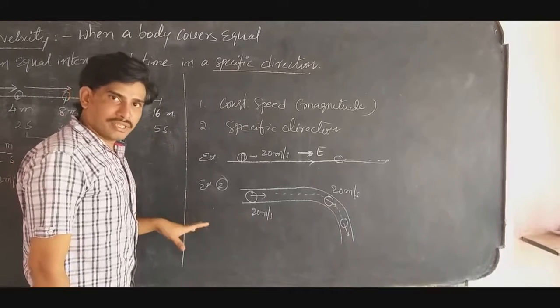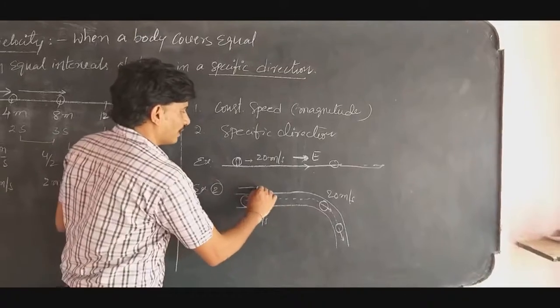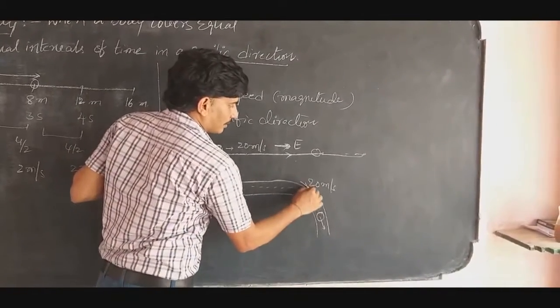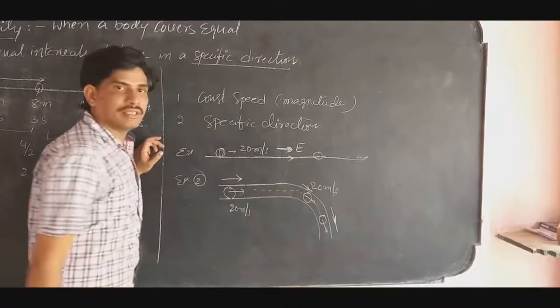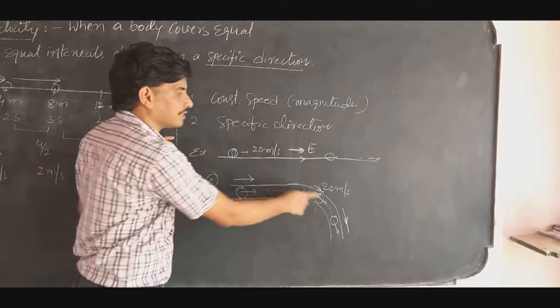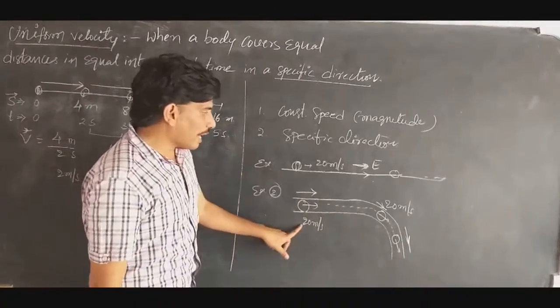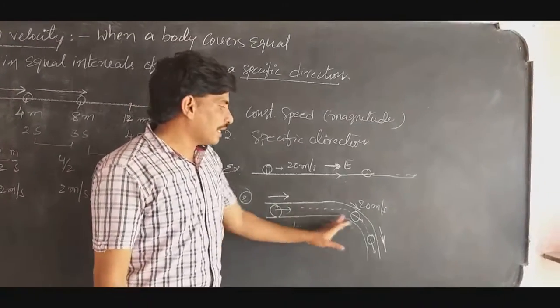Is the direction constant here? Verify once. No. Why? Initially the object is moving in this direction, but at this position the object has the direction in this way, and here the direction of the velocity is this. That means the direction of motion is not constant. Even though the magnitude is constant, 20 meter per second, the direction is not constant.